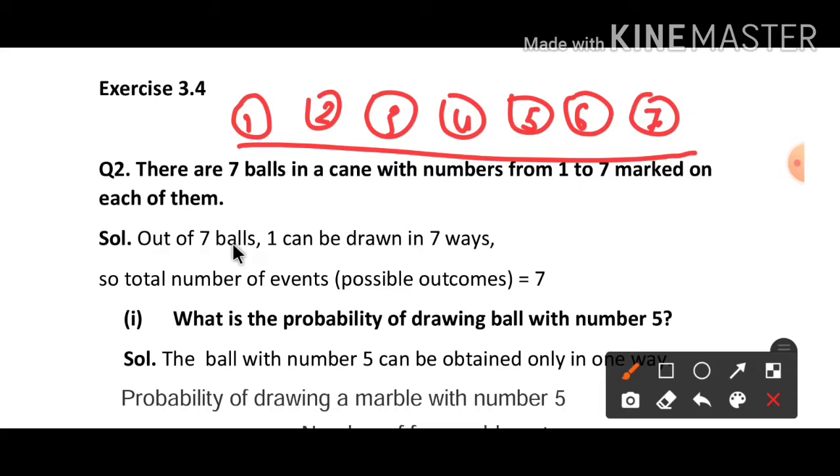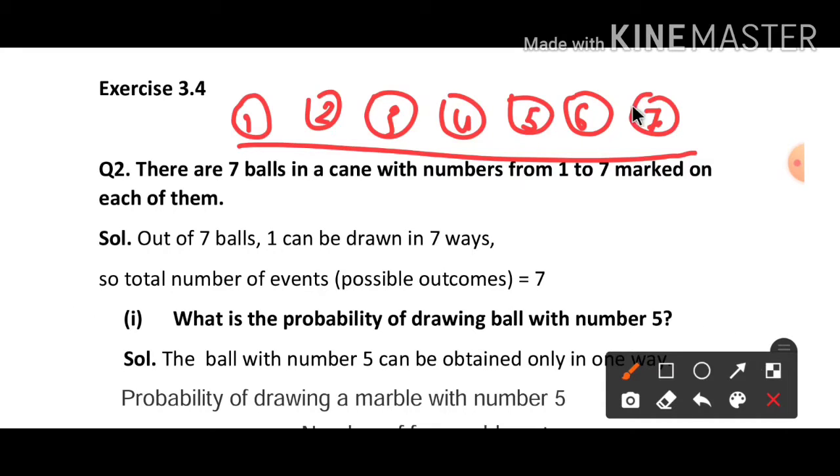So total number of events. You can see that out of 7 balls, one can be drawn in how many ways? 7 ways. So the total number of events or possible outcomes: if you take any ball, how many balls are there? Total 7 balls. Any of the balls can come with its number. So the total number of possible outcomes is equal to 7.